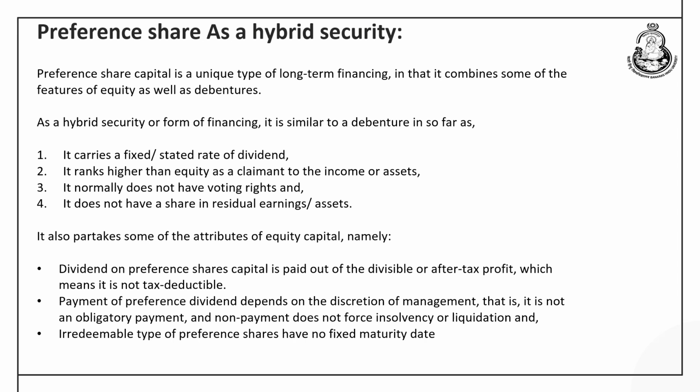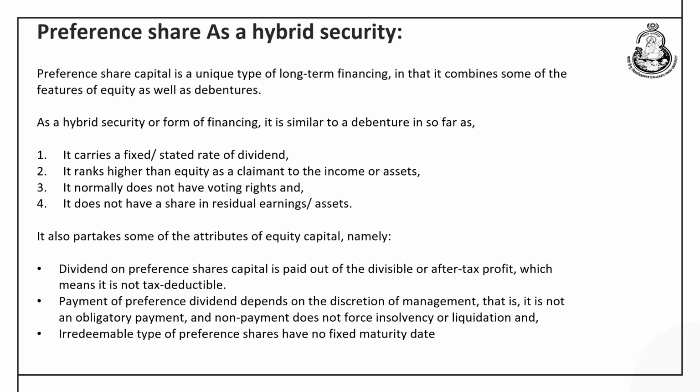And let's discuss a very important phenomenon: why preference share is called a hybrid security. The reason is very simple, because on some criteria they are very close to debentures, but on some criteria they are very similar to those of the equity shareholder. That is why we call them a hybrid security.